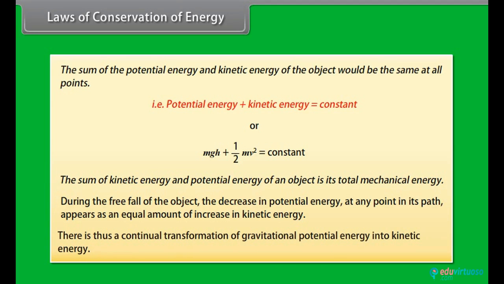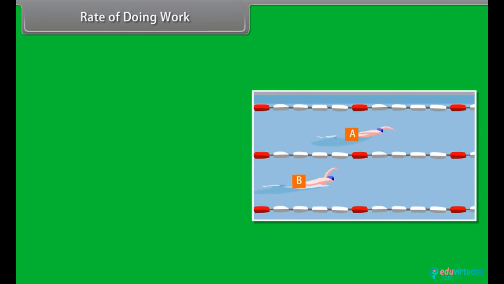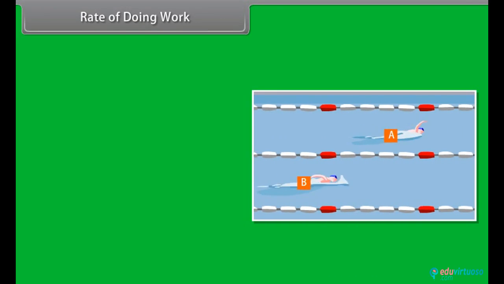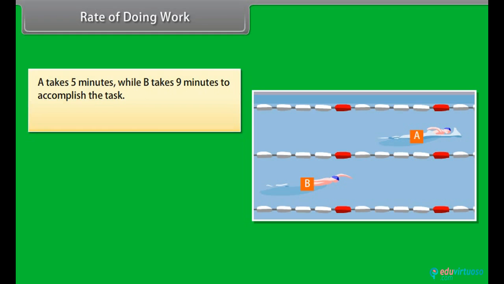There is thus a continual transformation of gravitational potential energy into kinetic energy. Rate of doing work. Consider two children, say A and B. Let us say they are of the same age. Both start swimming separately. Let us say A takes 5 minutes while B takes 9 minutes to accomplish the task. They did the same work, but A has taken less time than B to do the work.